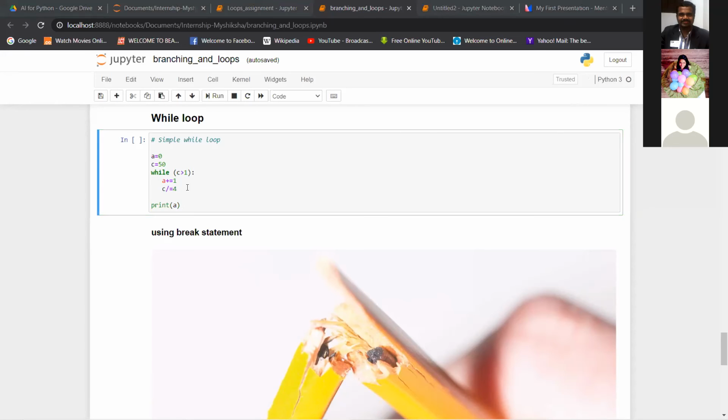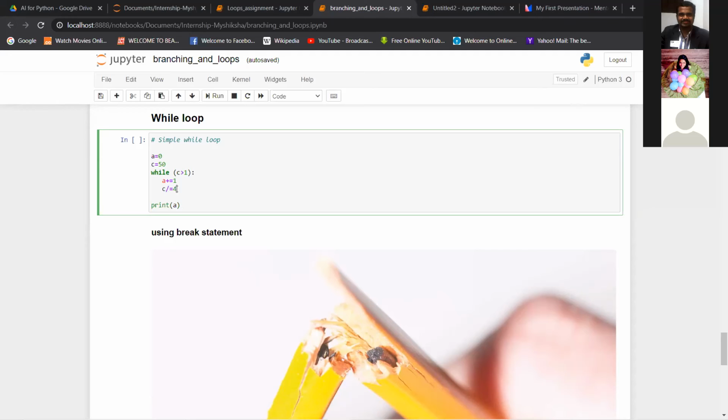First the C value is 50. We are using C is equal to C divided by 4 here, right? A simple operation. For every repetition of this loop, C will be divided by 4.